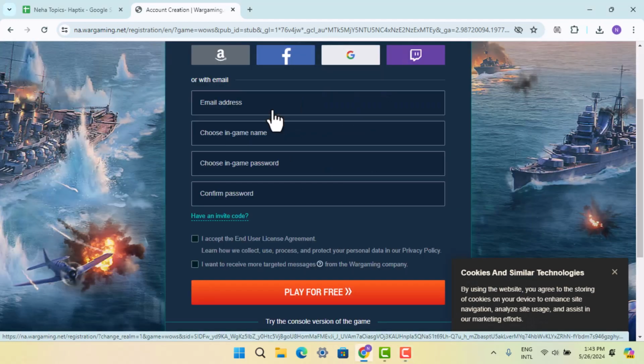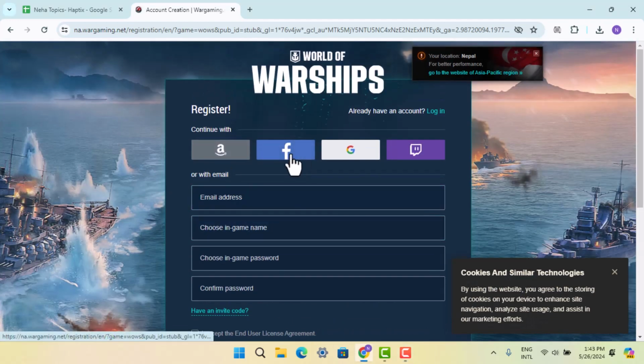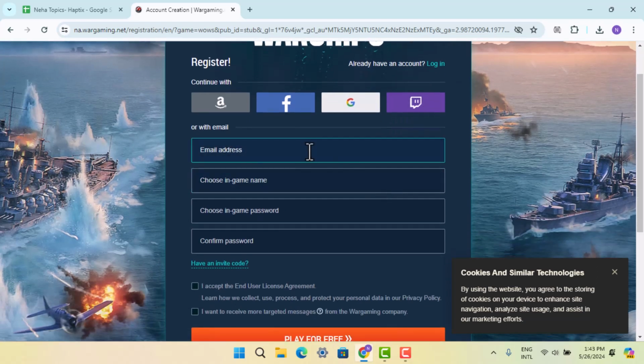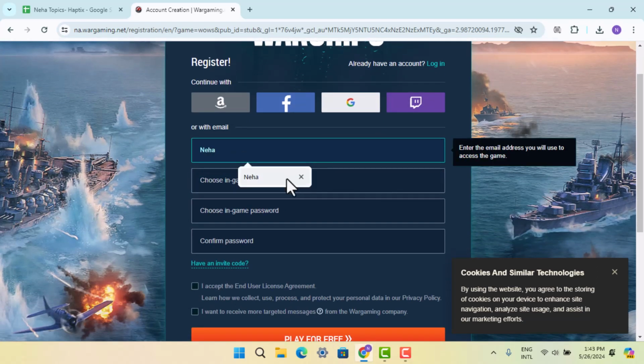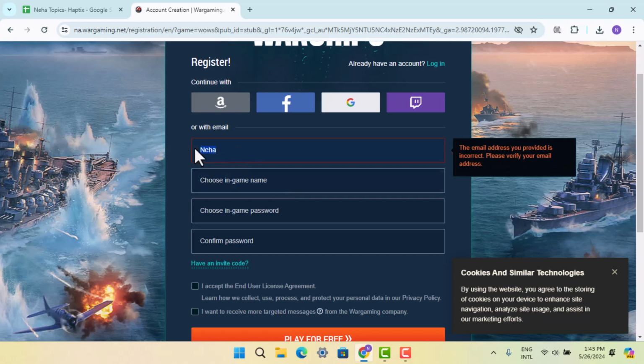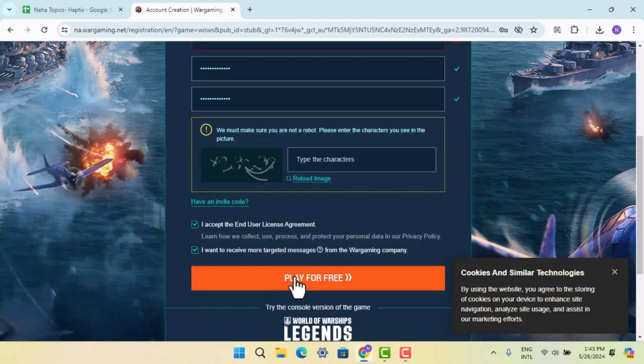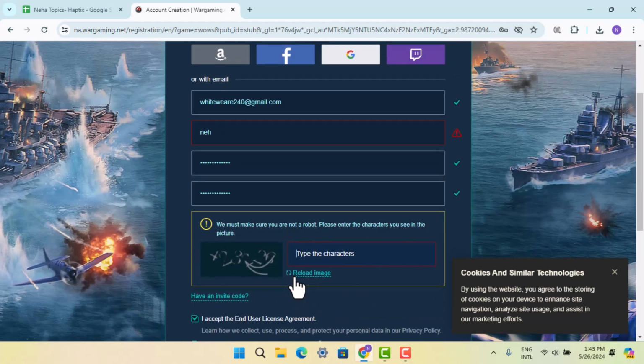So basically you could go ahead and create your account. You could select either your Amazon account, Facebook, Google, or Twitch as well, or you could manually enter your email address. So I'm going to go with the email address. Type in the following information. After you've done that, go ahead and click on play for free located right at the bottom.